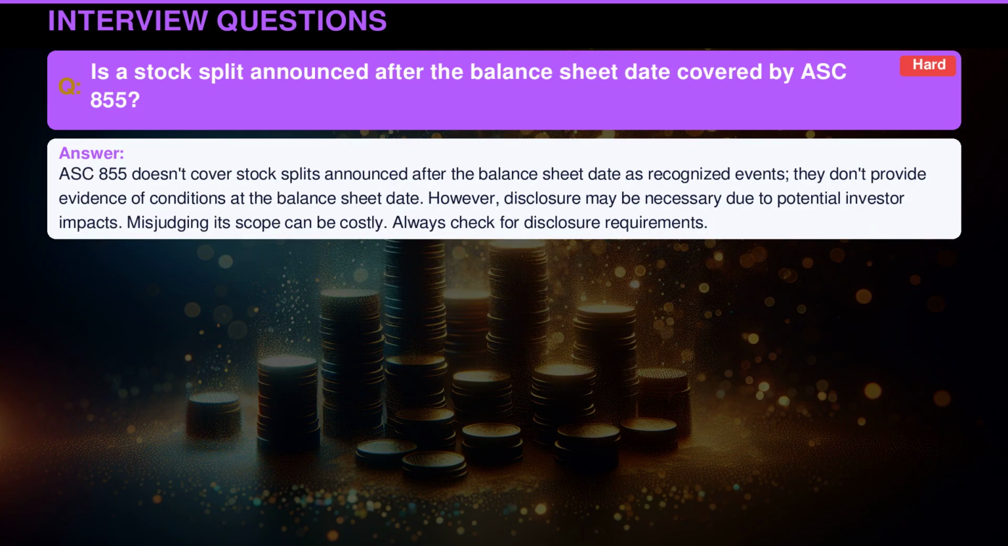ASC 855 doesn't cover stock splits announced after the balance sheet date as recognized events. They don't provide evidence of conditions at the balance sheet date. However, disclosure may be necessary due to potential investor impacts. Misjudging its scope can be costly. Always check for disclosure requirements.